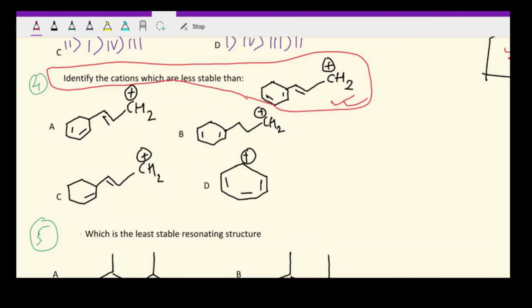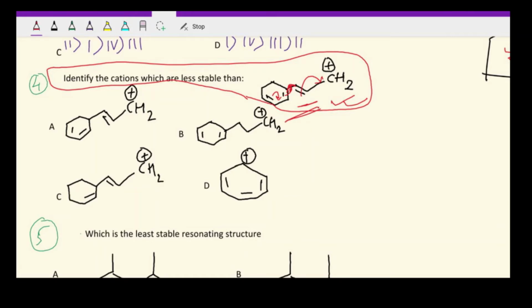Okay, so here if you see this molecule, this given molecule, we can see that there is a chance that this can come here, this can go over here, and this can go over here to somewhat delocalize this positive charge. So there is a delocalization possible.